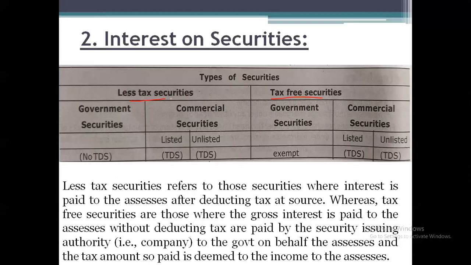But in tax-free securities, they are not going to deduct any tax at source. The gross amount will be payable to the assessee. So here we need to understand the difference between the gross amount and the net amount. Gross amount is nothing but the amount before deducting any tax from the income or source, and that is called the gross amount or gross income.